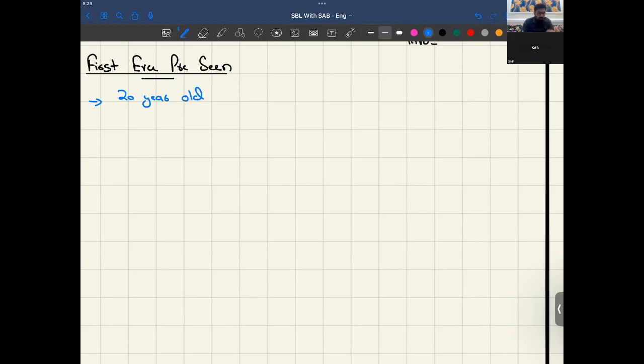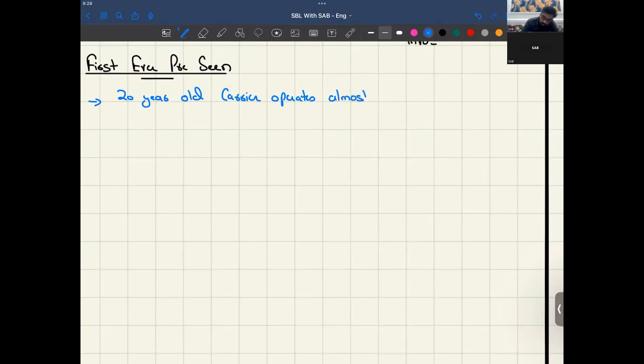You must be remembering it was written that it's a 20-year-old carrier that operates almost 1,000 routes in over 30 countries. And no frills, that's for sure.